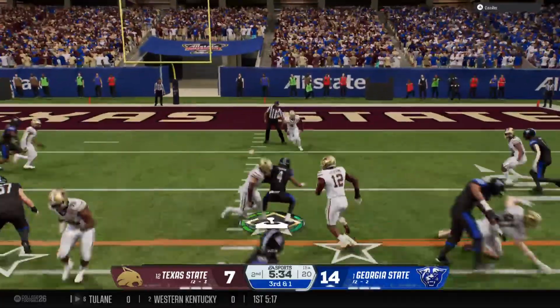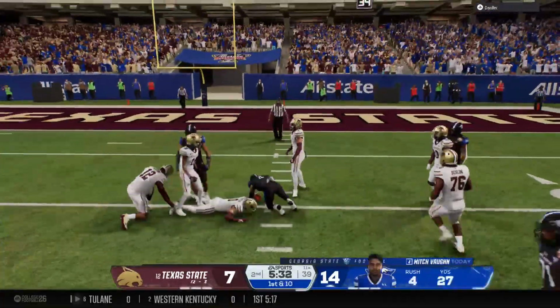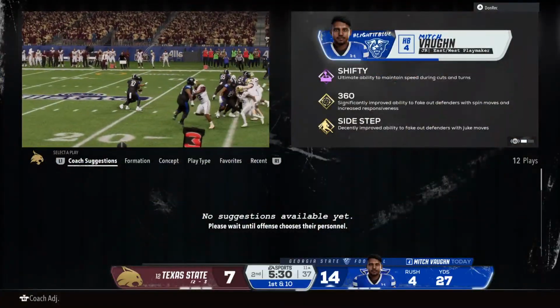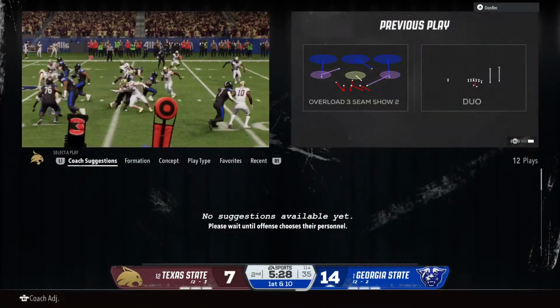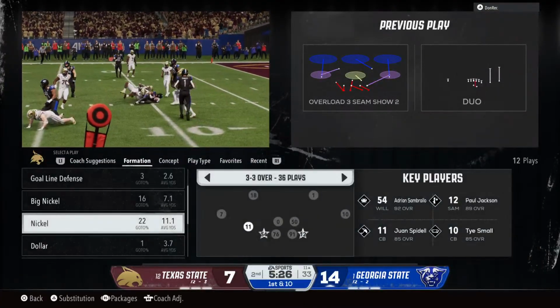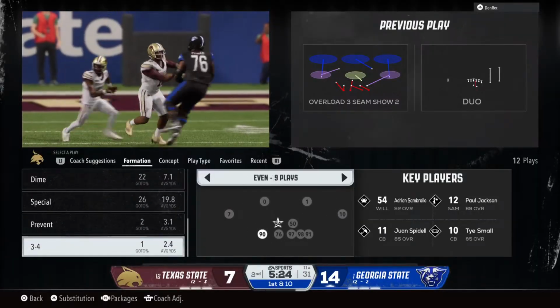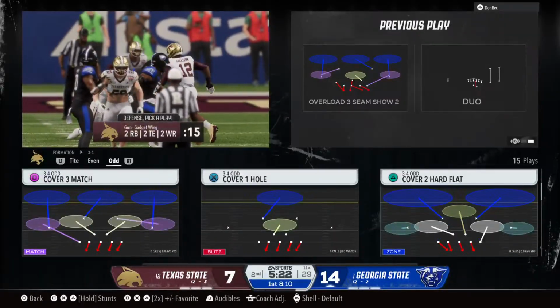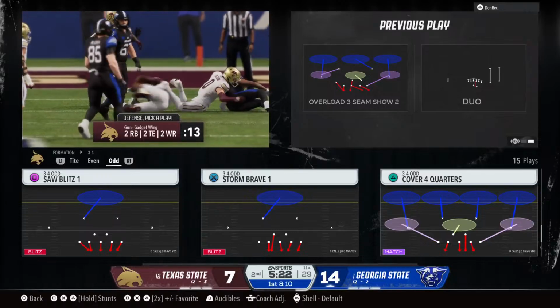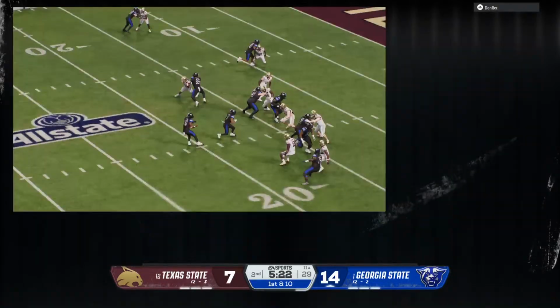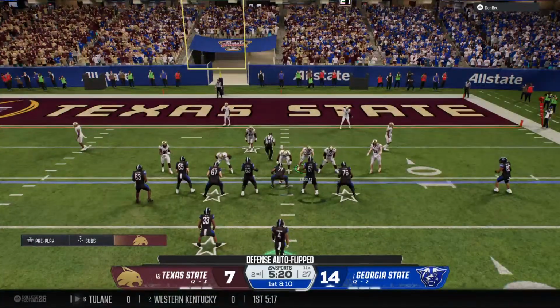They'll try to move the chains here on the ground. They bring him down at the 11, but it'll be first down from there. Well, that's mano-a-mano right there. Offensive line knowing exactly their assignment, getting a hat on a hat, and that back threw just exactly where he needed to go to extend this drive. That's a first down. First down here for this offense.